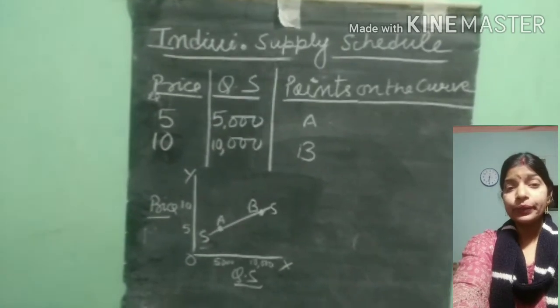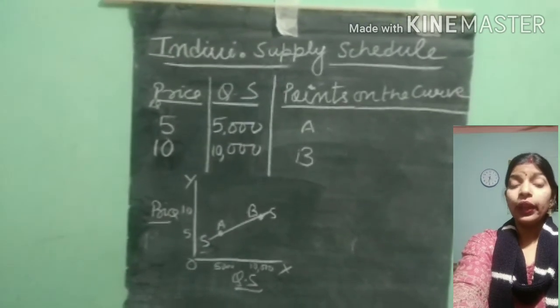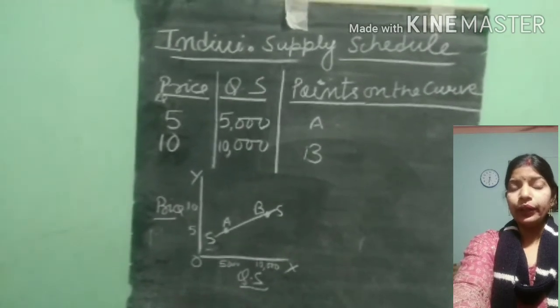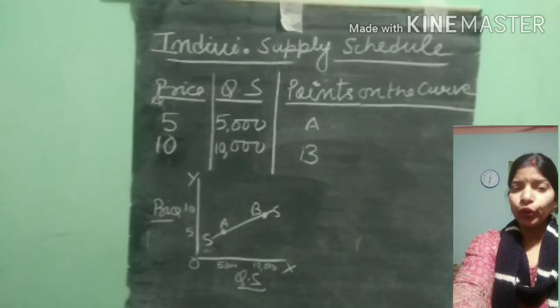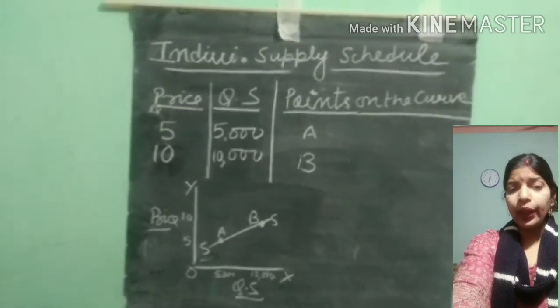According to the schedule, this is a graphical presentation. When the price is rupees 5, the quantity supplied is 5,000. When the price is rupees 10, quantity supplied is 10,000.